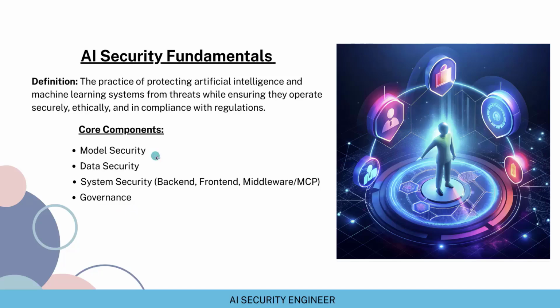I hope you now understand the various areas where an AI security engineer needs to focus. In the next lecture, we will compare how AI security is different from traditional security. We will compare AI security with traditional security practices like application security and cloud security, and we will see the differences in terms of assets that need protection in AI security versus the assets that need protection in application security or cloud security. So first we will understand the basics of AI security and how it's different from traditional security, and then we will start looking at the various areas where an AI security engineer needs to focus. We will also learn about the various tasks that an AI security engineer needs to perform on a daily basis.